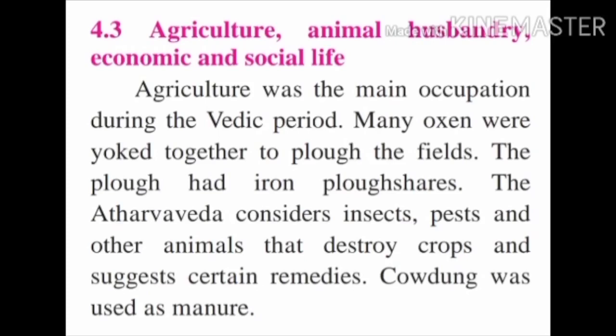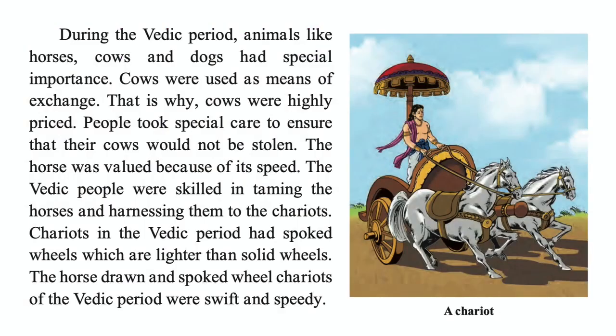Agriculture, animal husbandry, economic and social life. Agriculture was the main occupation during the Vedic period. Many oxen were yoked together to plough the field. The plough had an iron ploughshare. The Atharvaveda considers insects, pests, and other animals that destroy crops and suggests certain remedies. Cow dung was used as manure during the Vedic period.